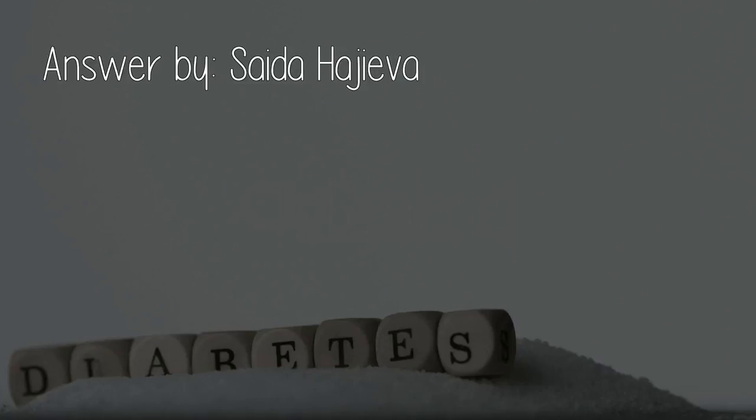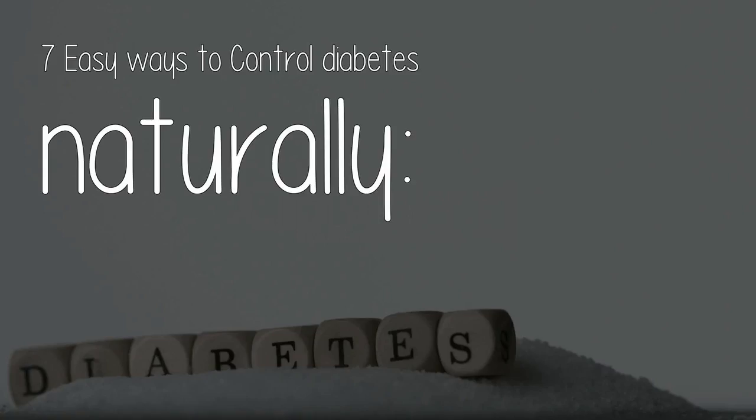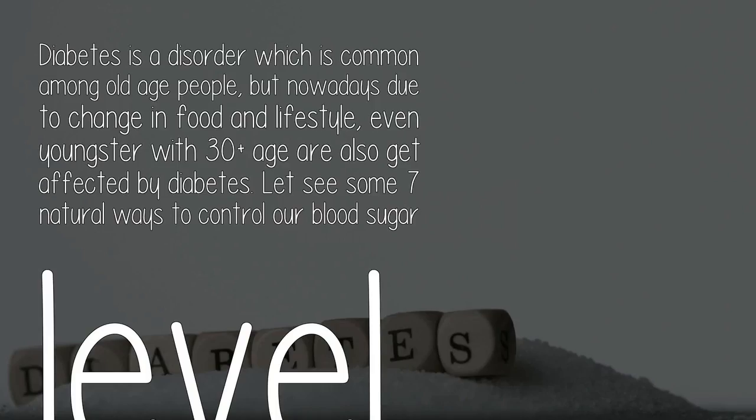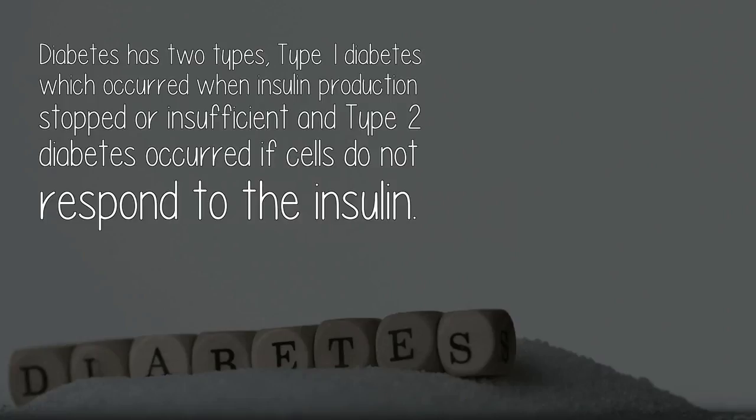Answer by Saida Hajiva. 7 easy ways to control diabetes naturally. Diabetes is a disorder which is common among old age people, but nowadays due to changes in food and lifestyle, even youngsters of 30+ age are also affected by diabetes. Let's see some 7 natural ways to control our blood sugar level. Diabetes has 2 types. Type 1 diabetes, which occurs when insulin production stops or is insufficient, and type 2 diabetes, which occurs if cells do not respond to the insulin.